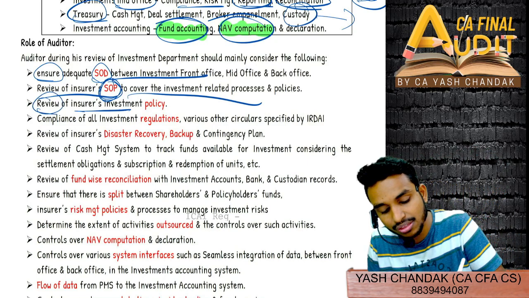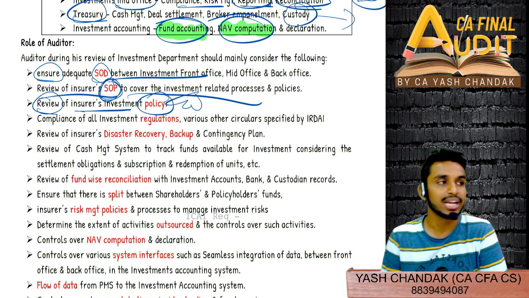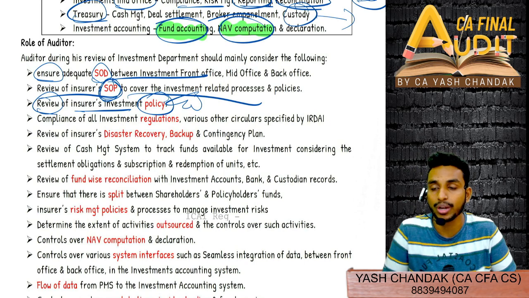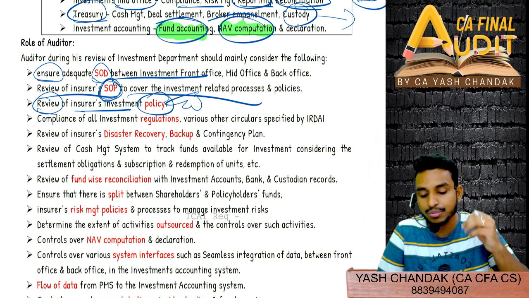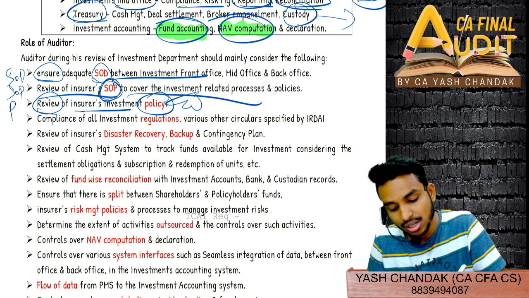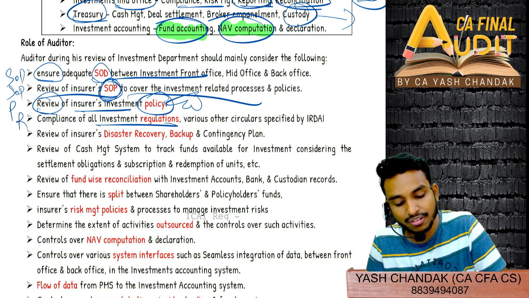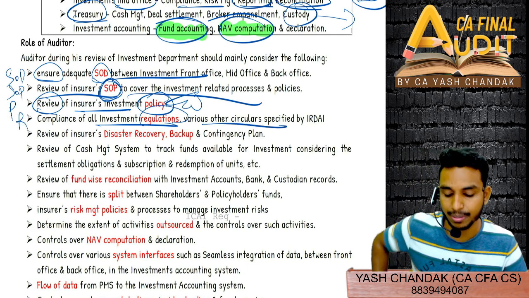Then review of the insurer's investment policy. What is your investment policy? We have to review that as well, right. So in investment, as an auditor we have all these points: look at SOD, look at SOP, then what the investment policy is. SOD, SOP and policy. Then compliance of all investment regulations, PR, all investment regulations and various other circulars specified by IRDAI.